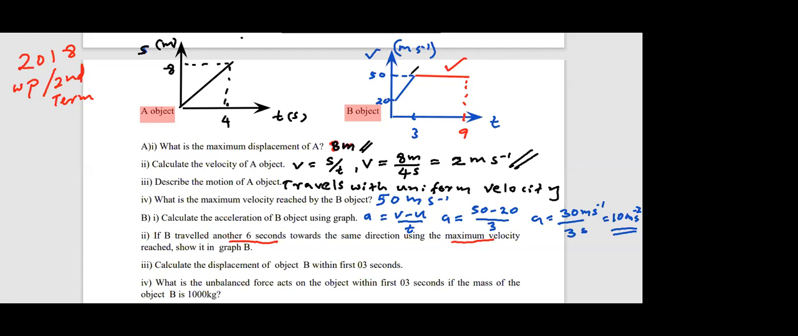How to calculate the displacement of the object B within the first 3 seconds? So for part 3, the answer. Who can give me the answer for part 3? So this one is done on the graph. Part 3, the answer. Any volunteers? I'll ask Pratibha.